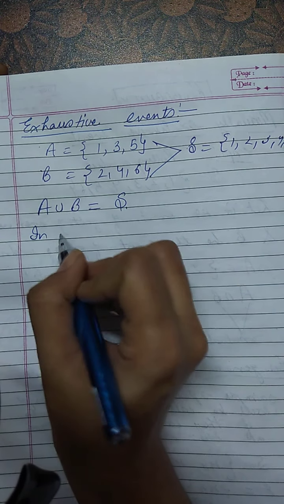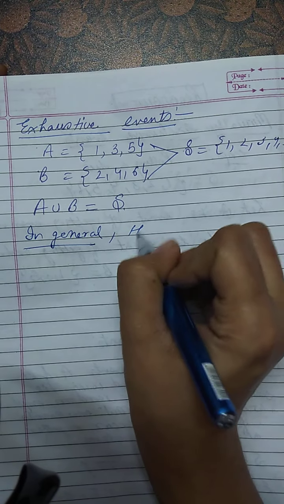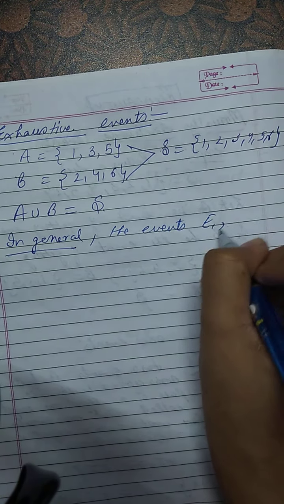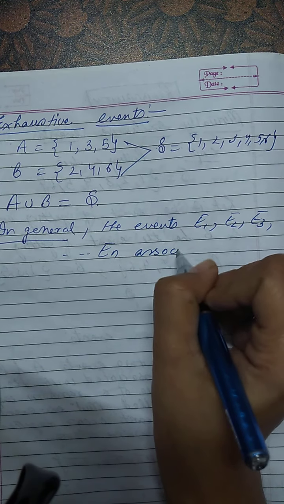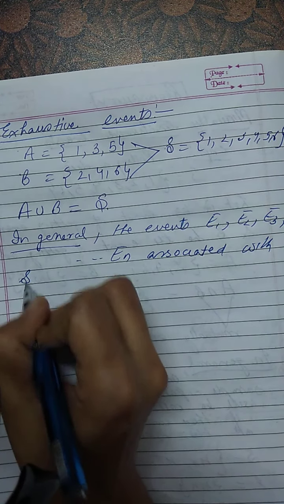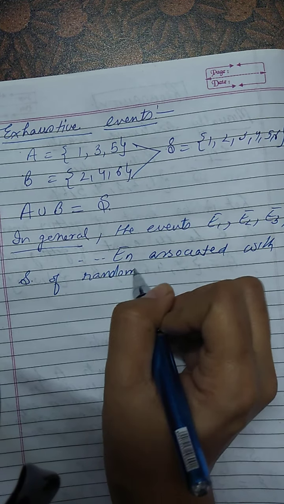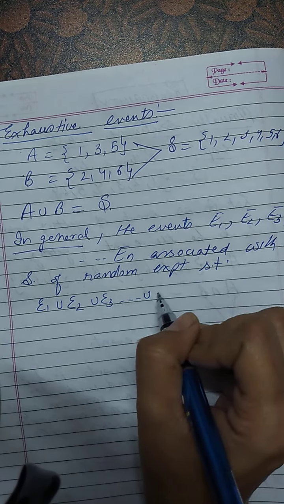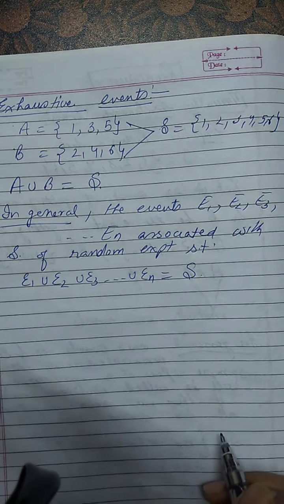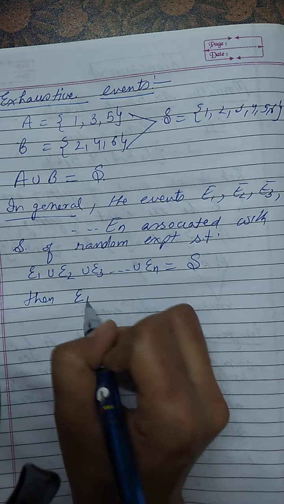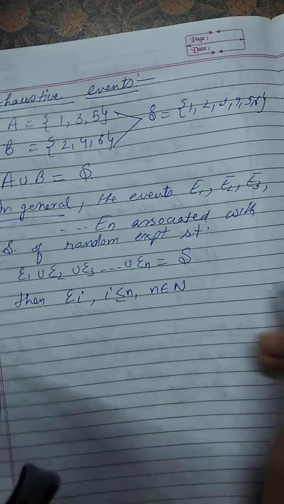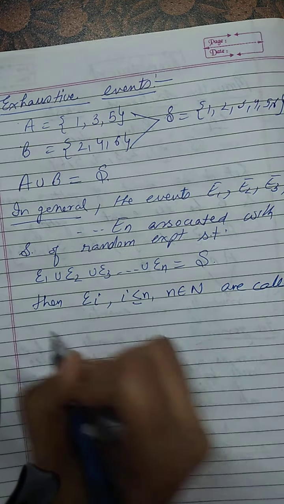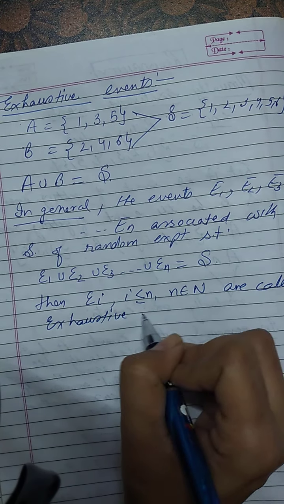Okay, so in general, how can we define it? The events like E1, E2, E3 and so on, if I have n events associated with sample space S of some random experiment such that E1 union E2 union E3 and so on up to union En, when I take it, is giving me the sample space, then all these Ei events, where i is less than or equal to n and n is a natural number, are called exhaustive events.